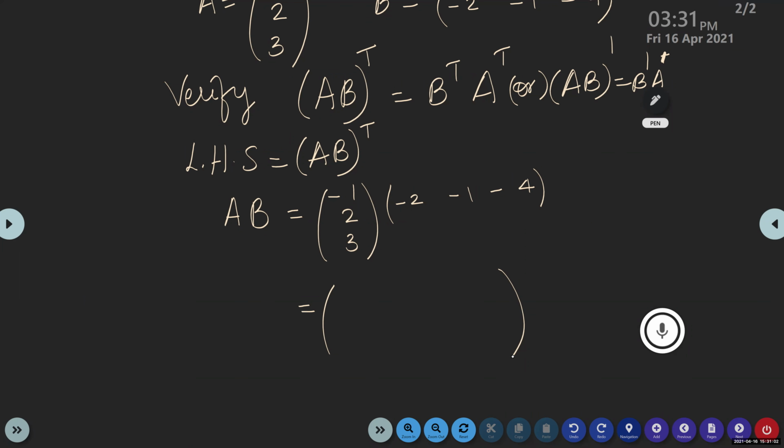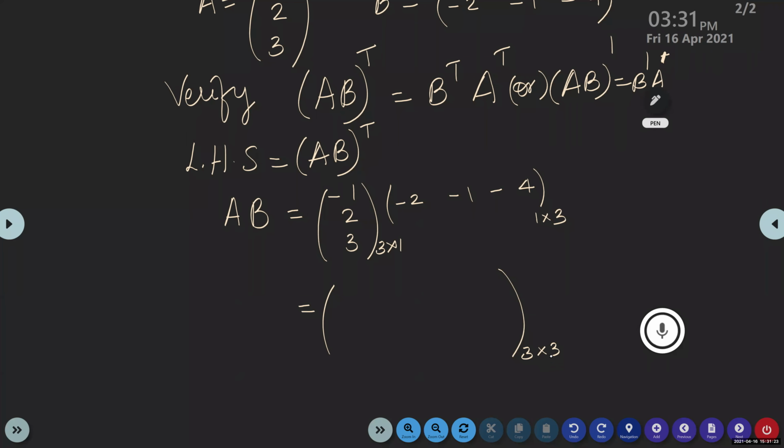A is of order 3 by 1. What about the order of B? 1 by 3. So if you find AB, AB is a matrix of order 3 by 3. Okay, so now let's do the multiplication.